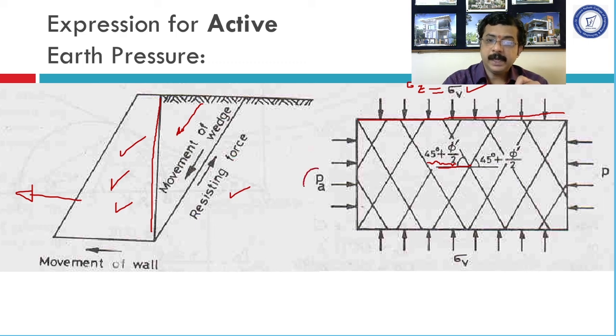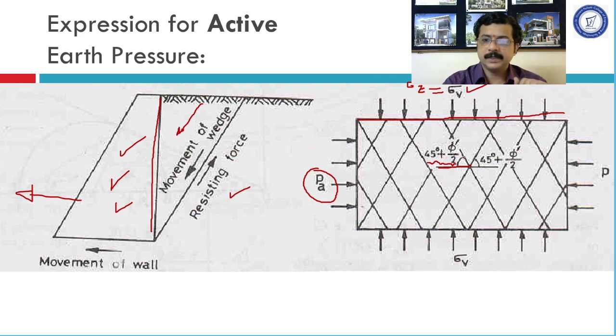And PA is the horizontal stress which has minimum value. That means it is the minor principal stress. So 45 plus phi by 2 is the angle made by the failure plane with the major principal plane. Remember this point. The failure plane in active earth pressure condition would always make an angle 45 plus phi by 2 with the major principal plane.